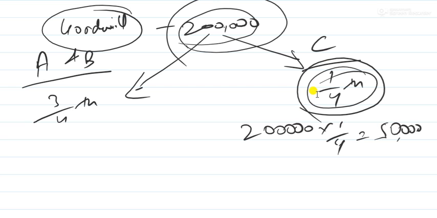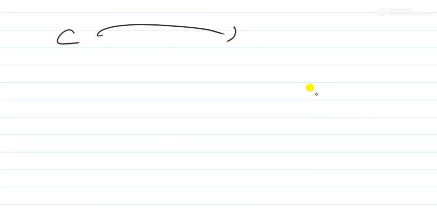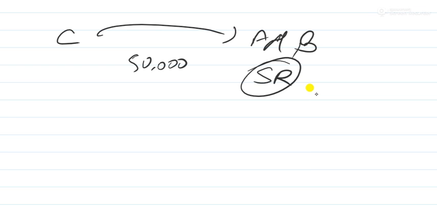Now this 50,000 will be paid by C to A and B, correct? This will be paid by C to whom? This will be paid by C to A and B. Now this 50,000 will be divided among A and B in the sacrificing ratio. We will learn to calculate the sacrificing ratio.